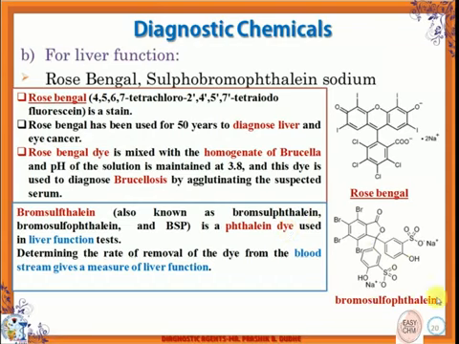This is the structure of the same, and it checks the rate of removal of the dye from the bloodstream, which gives a measure of the liver function, meaning at what rate the dye is coming out. That is how we get the information about how the liver is functioning.